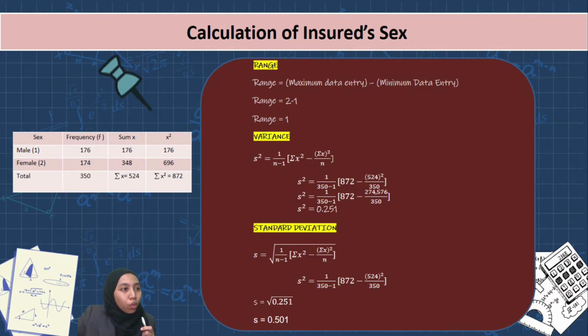The same goes for the calculation of insured gender. We still use the same formula, and for the variance, we calculate the variance. After that, we just have to take the square root of the variance to get the standard deviation. As you can see here, the range for insured gender is 1, and then the variance is 0.251. After that, the standard deviation is equal to 0.501.